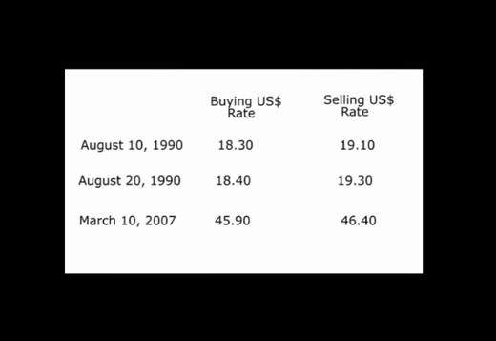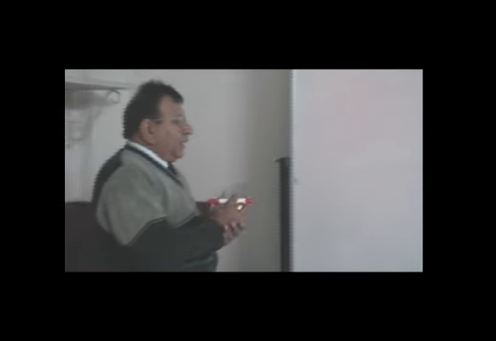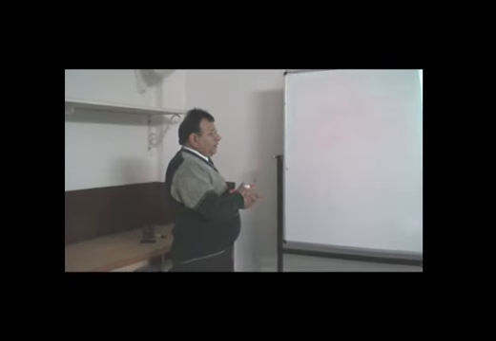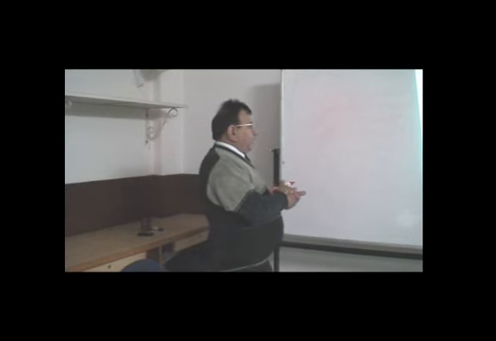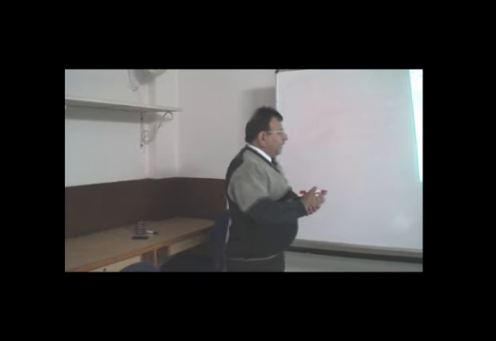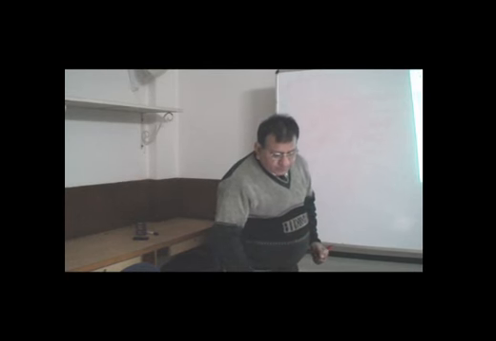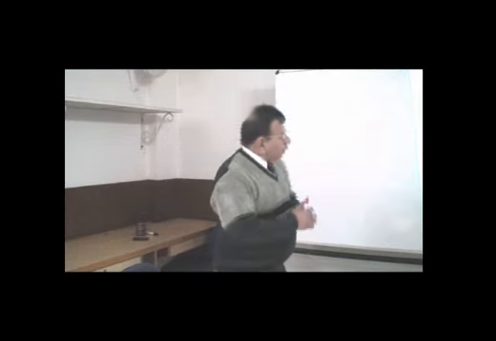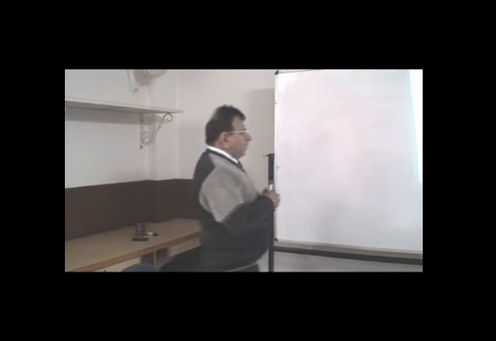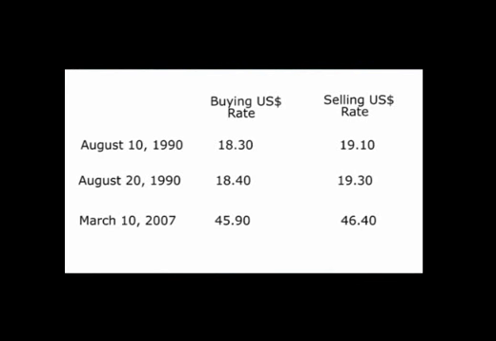The buying rate on August 10, 1990 was 18 rupees 30 paise and the selling rate was 19.10 per dollar, and on August 1990 the buying rate was 18.40 and the selling rate was rupees 19.30 per dollar, and on March 2007 the buying rate was 45.90 and the selling rate was 46.40 per US dollar. So this is the data which is given.